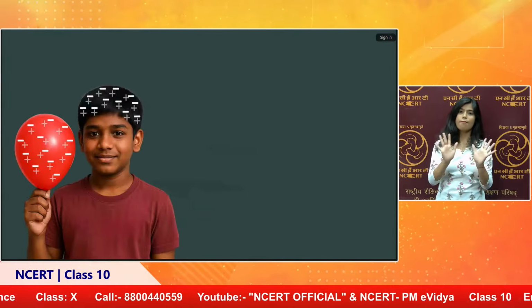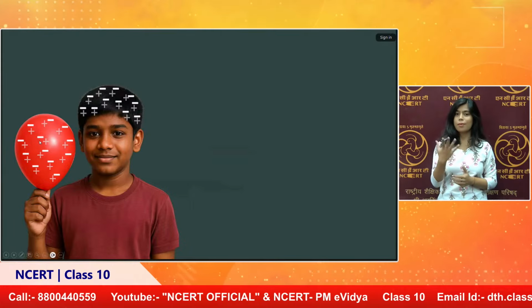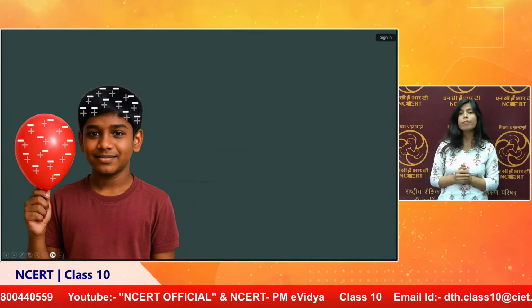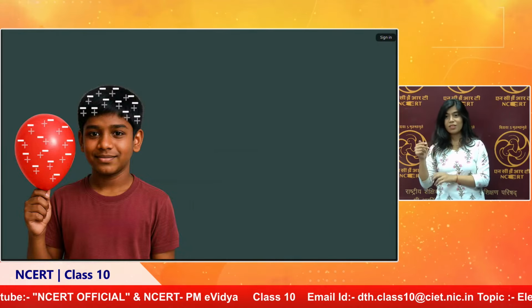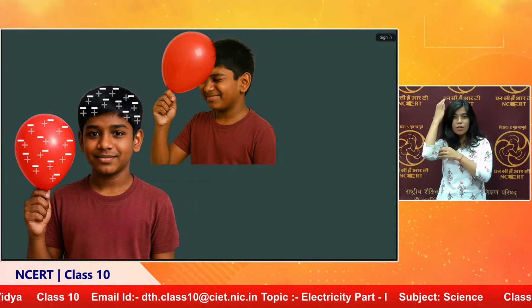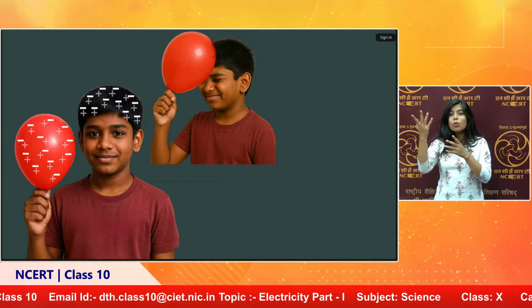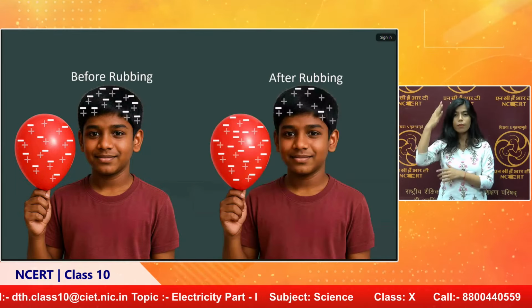But how are these charges distributed? Look at the balloon: the total number of positive charges is equal to the total number of negative charges. In the hair also, there are positive and negative charges, but both are equal. When you rub the balloon on the hair, the hair has the tendency to lose electrons and the balloon has the tendency to gain electrons.